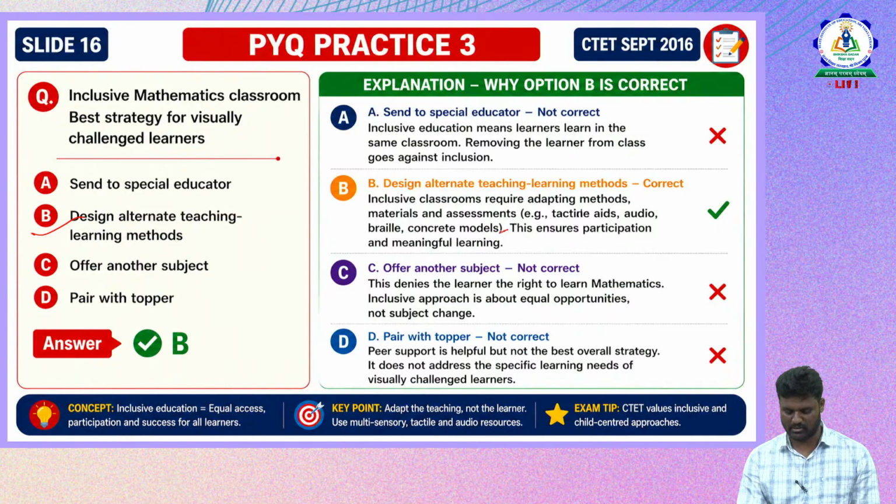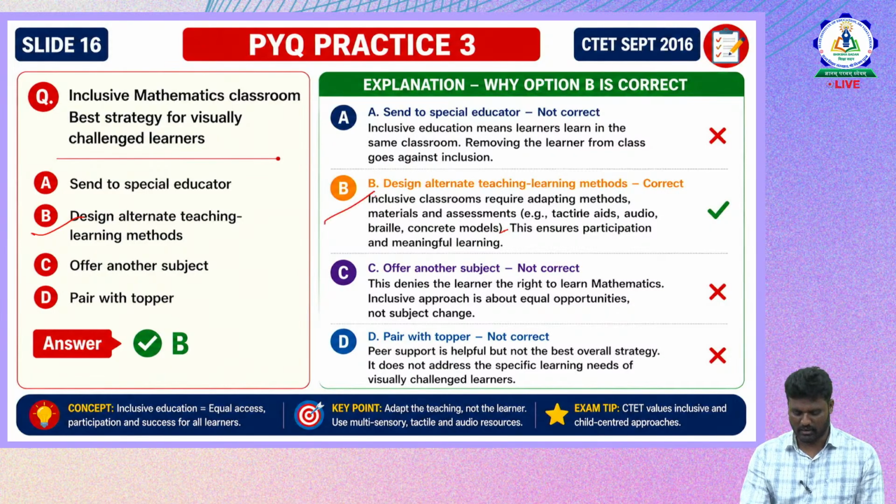These methods, strategies and assessment techniques we should adapt to make it the best strategy for visually challenged learners in a mathematics classroom. So option B is the correct one, where we design alternative teaching methods along with the regular students for much more meaningful learning.